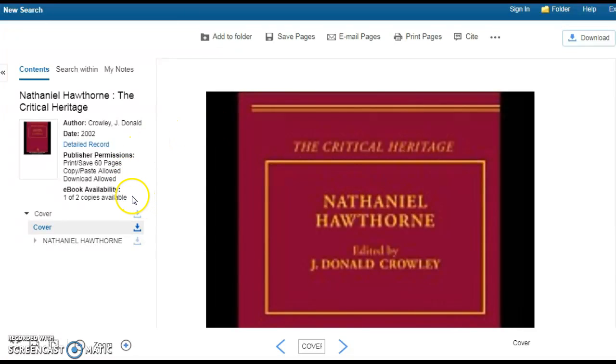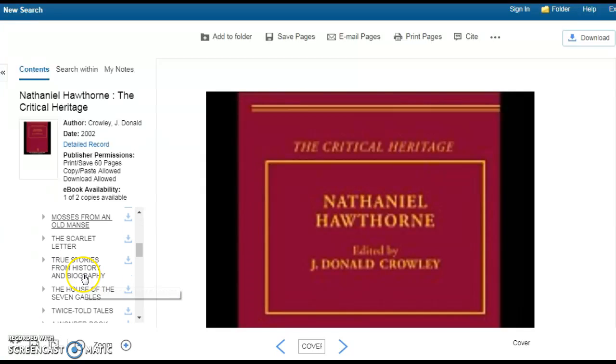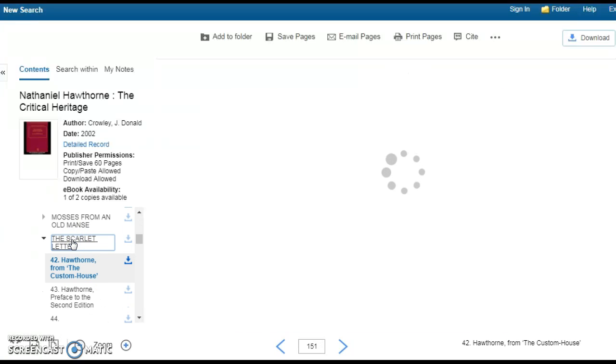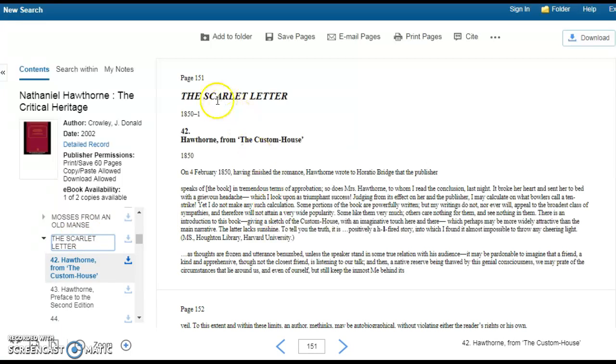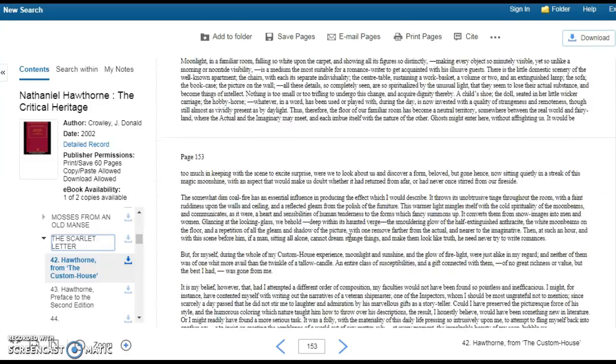Your citation information, including the title and publication information, is found on the left side. You can search the various contents and chapters in this book to see if there's anything relevant to the research that you're conducting. Clicking on The Scarlet Letter will take us to the specific chapter that discusses information relevant to the novel.